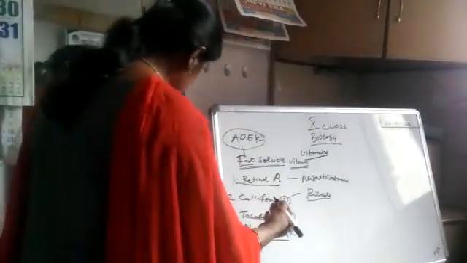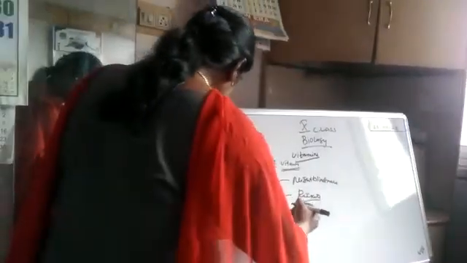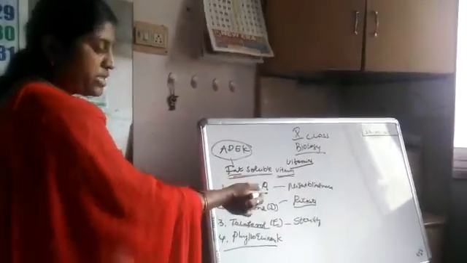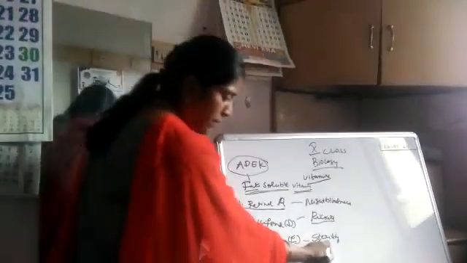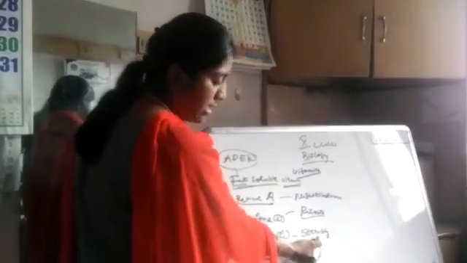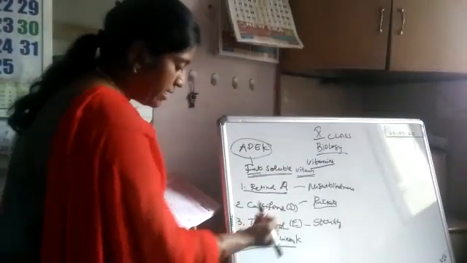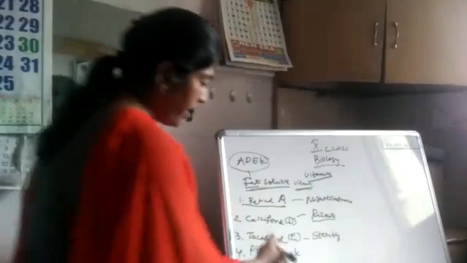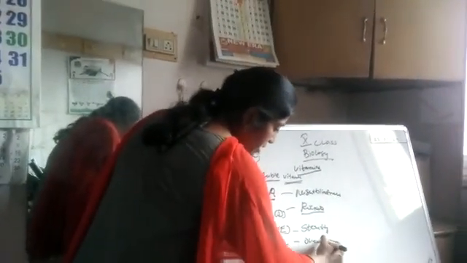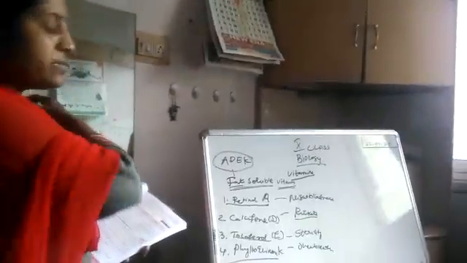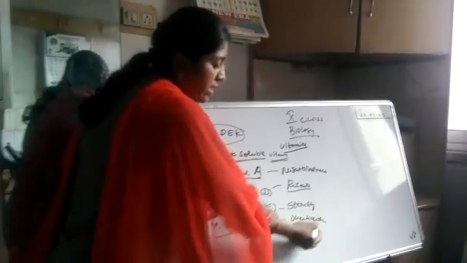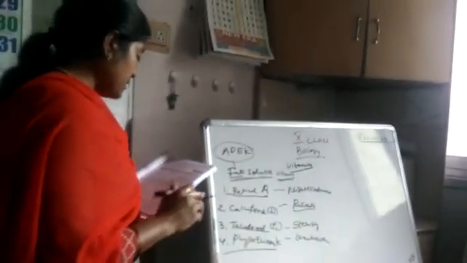And the next one is tocopherol, sterility. So sterility in the males, abortions in the females, and sexual problems in the males, like that. Okay, tocopherol. And the next one is phylloquinone, over bleeding. Okay, if this vitamin is absent in our body, what will happen? Over bleeding happens in our body. These all are the four types. Okay, and the next, symptoms.